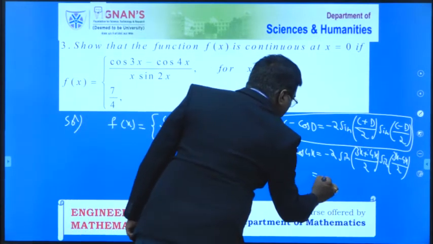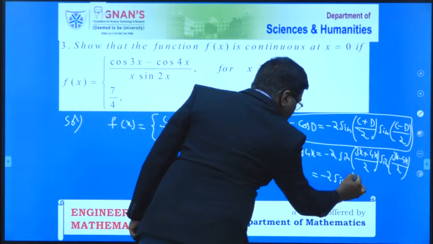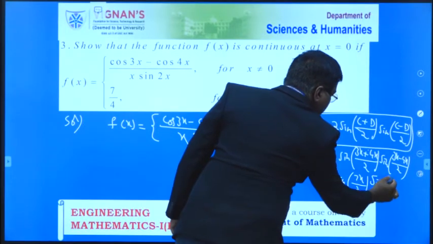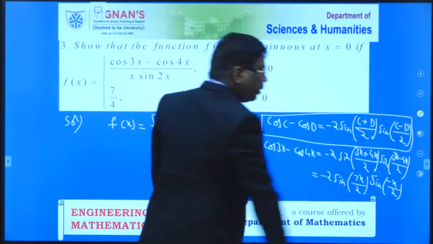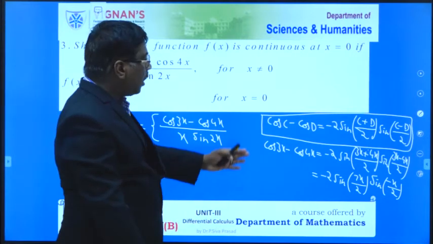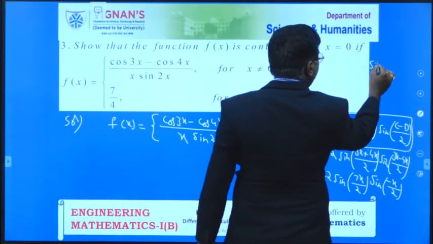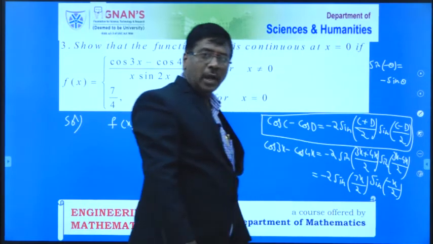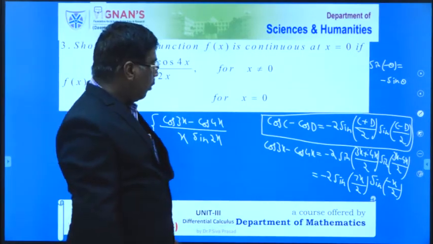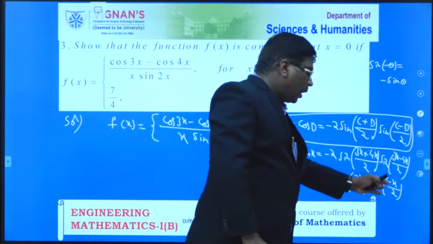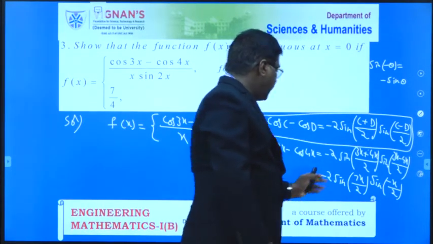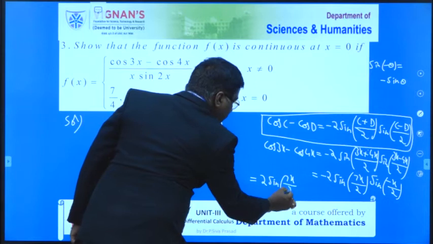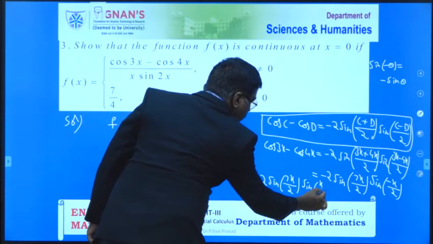Now this is equal to minus 2 into sine of (3x plus 4x), that is 7x by 2, into sine of (3x minus 4x), that is minus x by 2. In trigonometry, which you already learned in the second unit, sine of minus theta is equal to minus sine theta. Therefore sine of minus x by 2 can be written as minus sine of x by 2. Here minus becomes positive, so it is equal to 2 into sine of 7x by 2 into sine of x by 2.